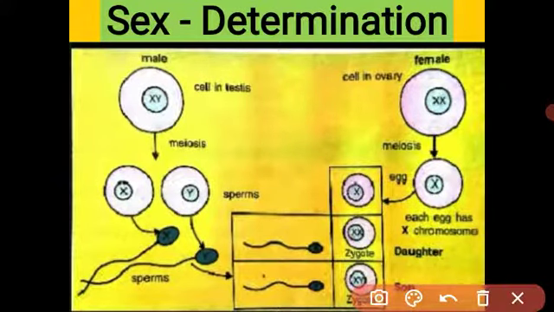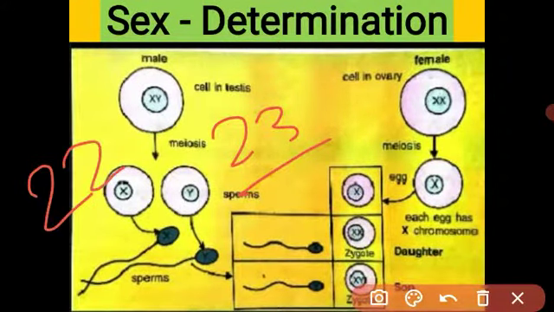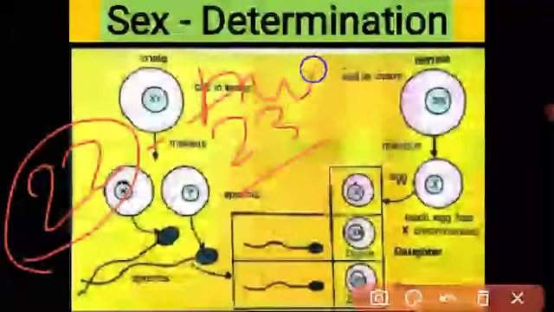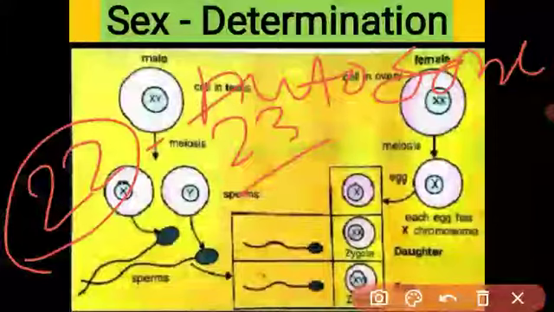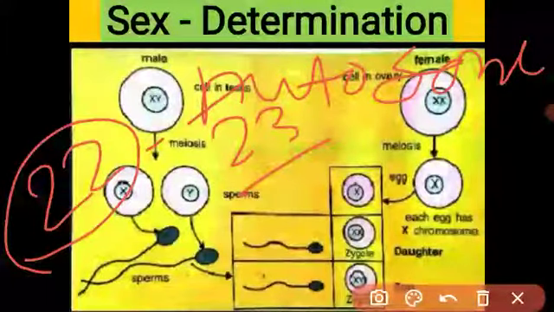In the previous video, I taught about chromosomes. In human beings there are 23 pairs of chromosomes, as I showed in the figure. Out of 23, 22 pairs of chromosomes are autosomes. Autosomes means all the chromosomes have a homologous partner in pair. Homologous means the chromosomes have the same shape and size. These are called homologous chromosomes. And the 23rd pair of chromosomes is called the sex chromosomes.